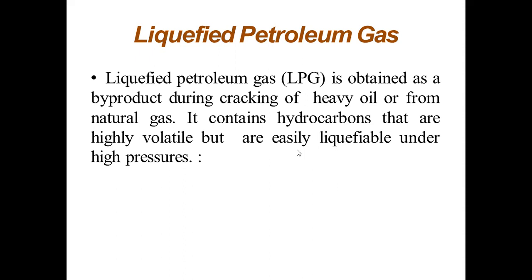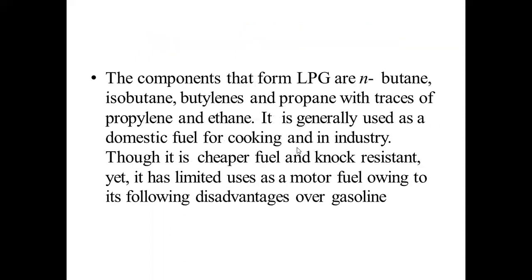But we need to maintain that pressure in the cylinders. To maintain that, we store LPG in cylinders. The components that form LPG are n-butane, isobutane, butylene, and propane, with traces of propylene and ethane.